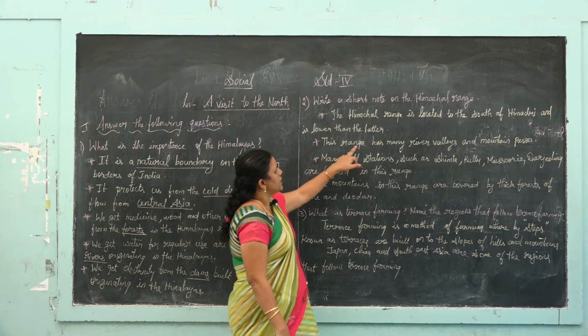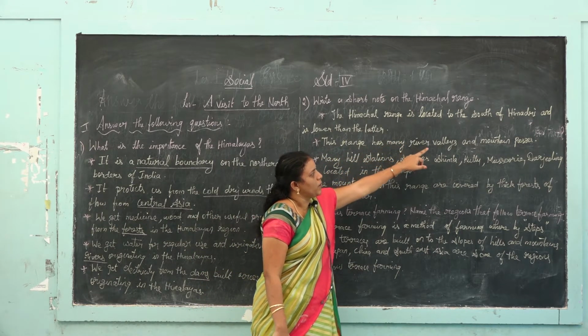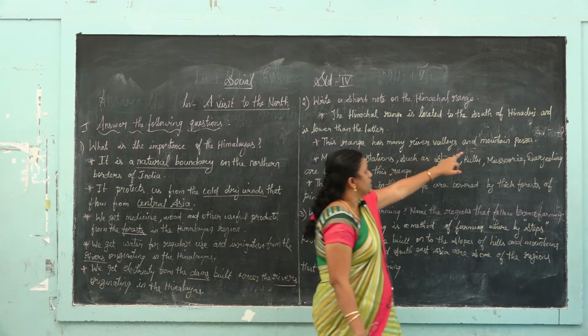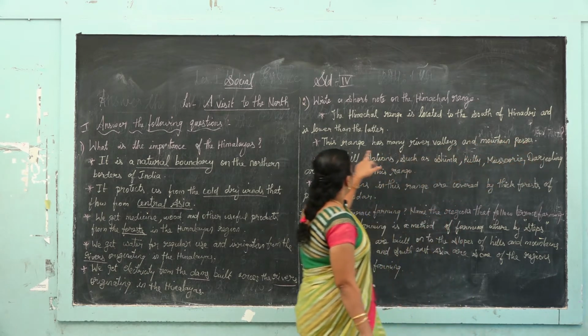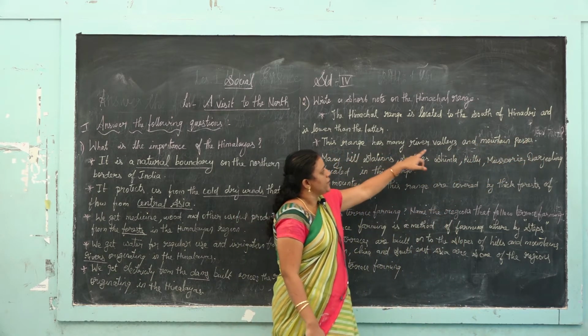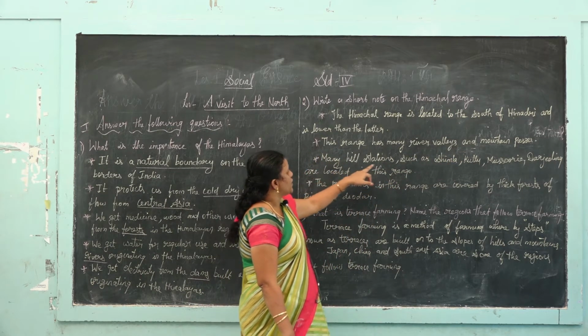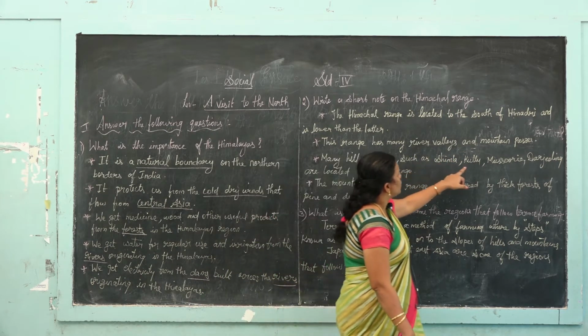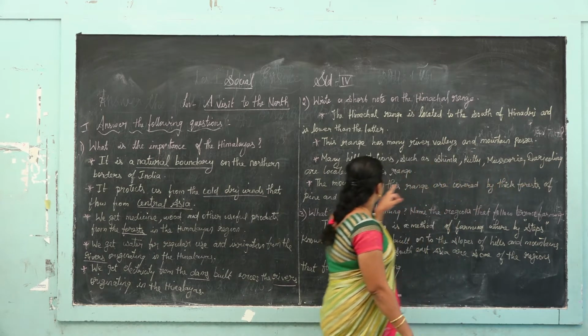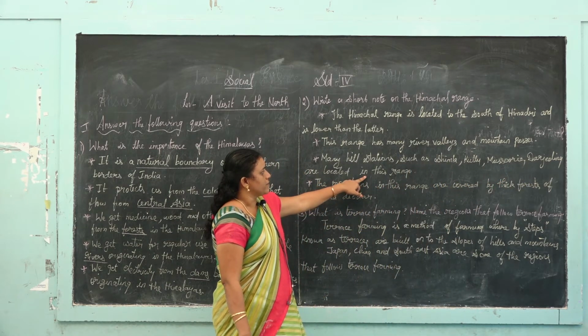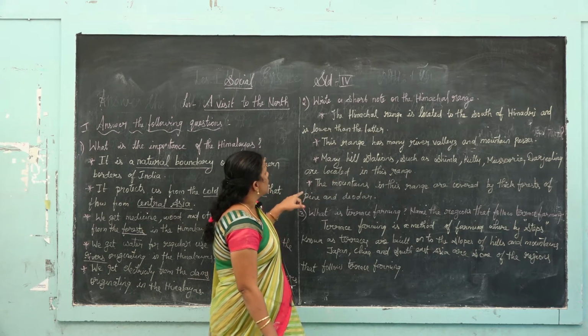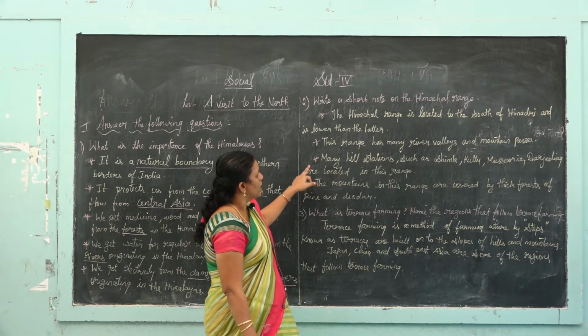Second one, this range has many river valleys and mountain passes. Passes means valley. Third, many hill stations such as Simla, Kullu, Missouri, Darjeeling are located in this region.